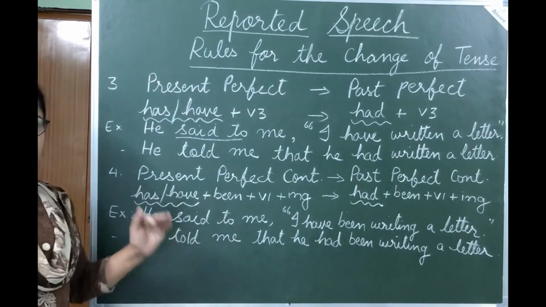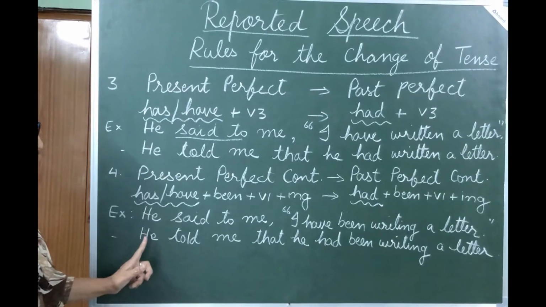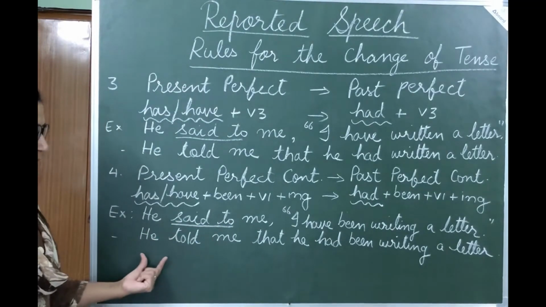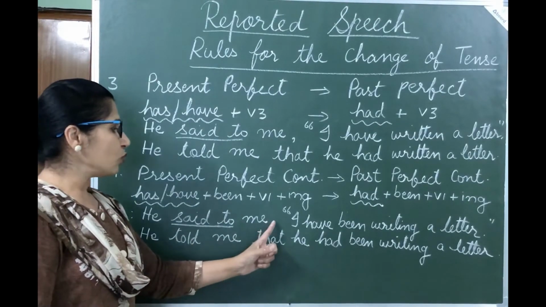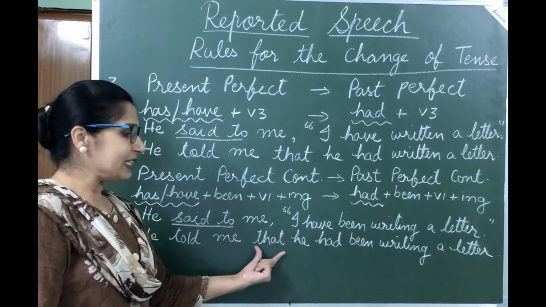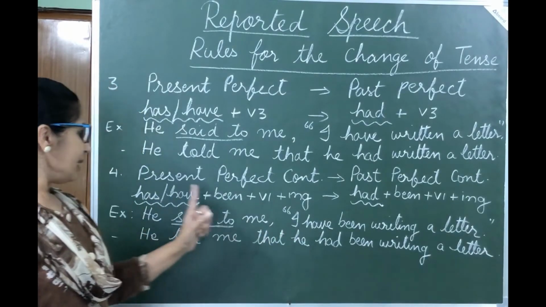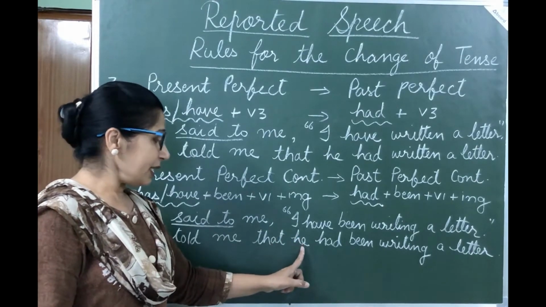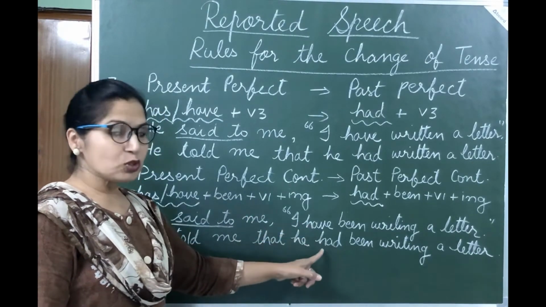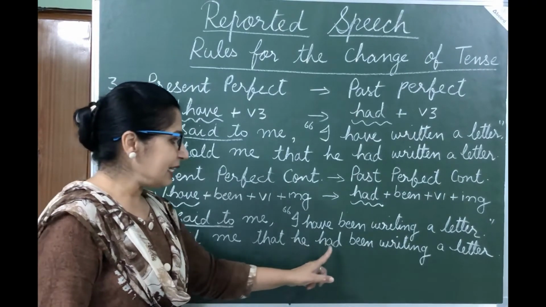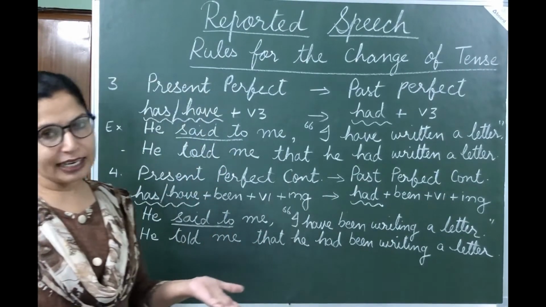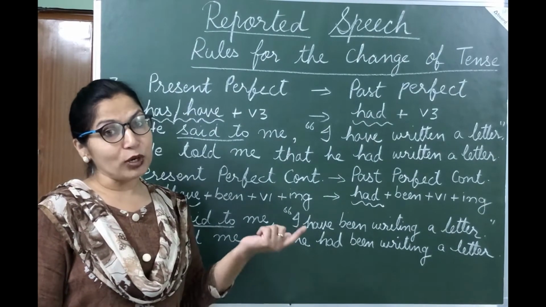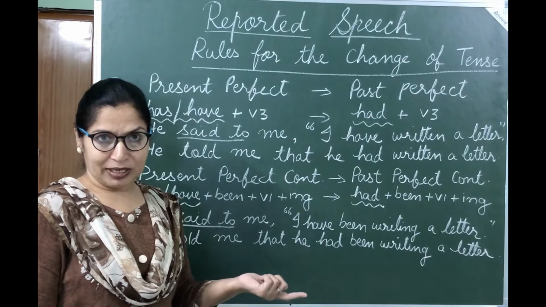Now students, let's convert this into indirect speech. He, in place of said to, will write told. He told me, remove comma and inverted commas, write that. Now this I changes according to the subject. So this is converted into he, and as you know, have is to be changed into had. He had been writing a letter. That's all. Isn't it simple? See, इतने से changes करने के आपको पूरा 1 mark मिलता है एग्जाम में.